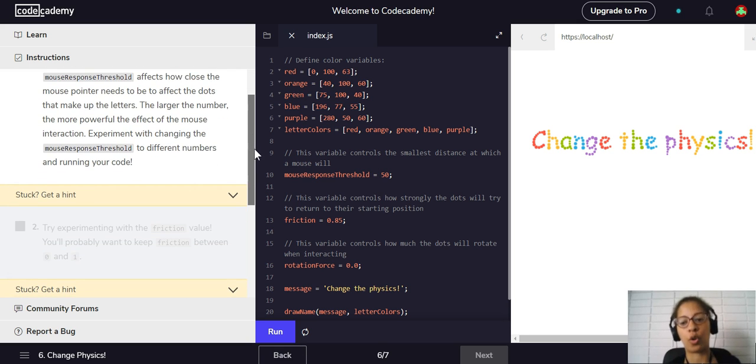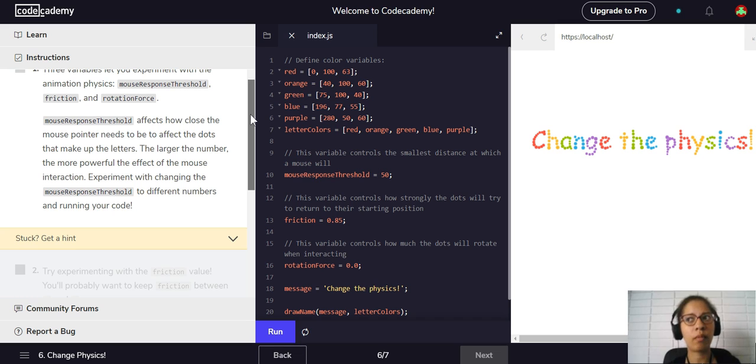Okay, so just FYI, a lot of times this can sound very confusing. Like, it can sound like, what, mouse response threshold? If you break that down, you can understand what they're talking about. But when you have a bunch of them in a sentence, it can be really confusing. Just take your time. Be patient. If you've never done coding before, your brain will adjust. You can learn how to do this. It will just take some time.